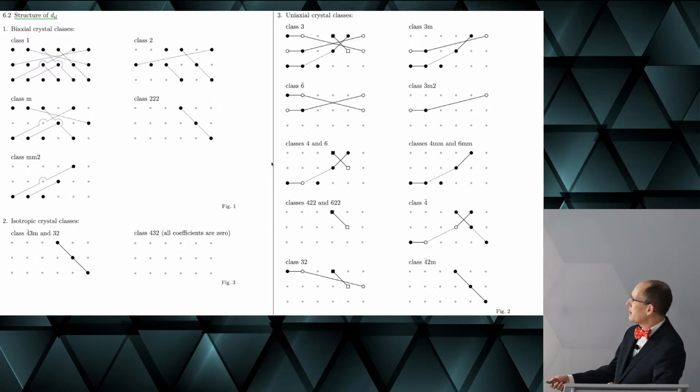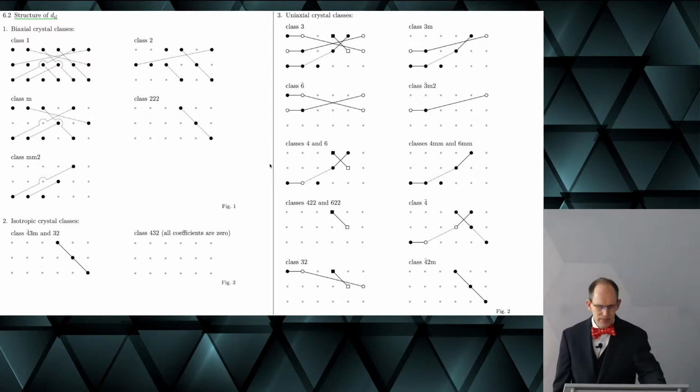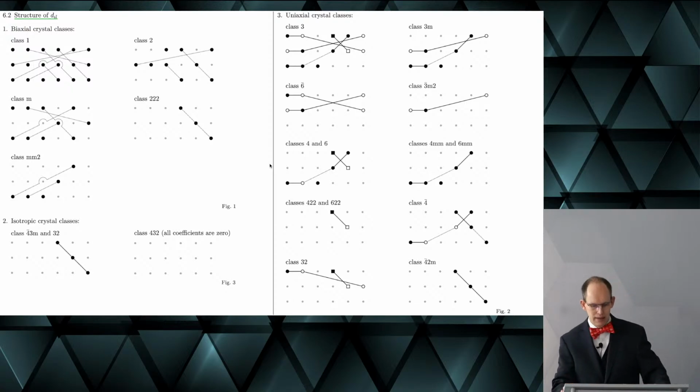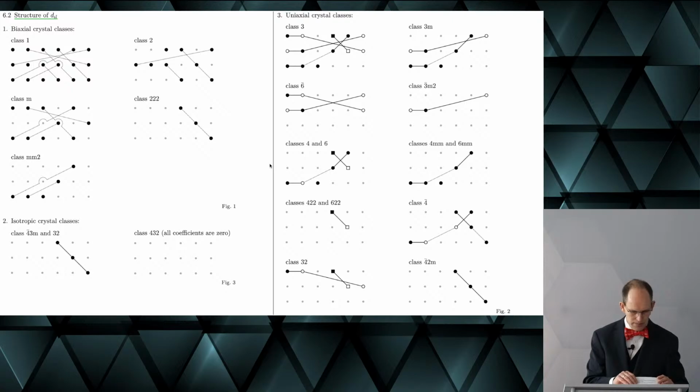Okay, and finally, besides circles, we also have squares. And this means that they are only non-zero if Kleinman symmetry doesn't hold. Okay, so that's crystal symmetry. So it's quite important to know which crystal class your nonlinear crystal has, because this determines the number of independent components and which components are 0 just because of symmetry.